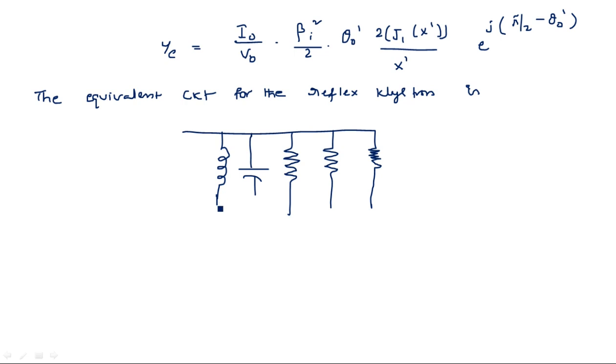The lumped parameters indicate the lead capacitance or stray capacitance, and the lead inductance or any other wiring inductive components. All these are lumped parameters that are distributed parameters available in the reflex klystron.